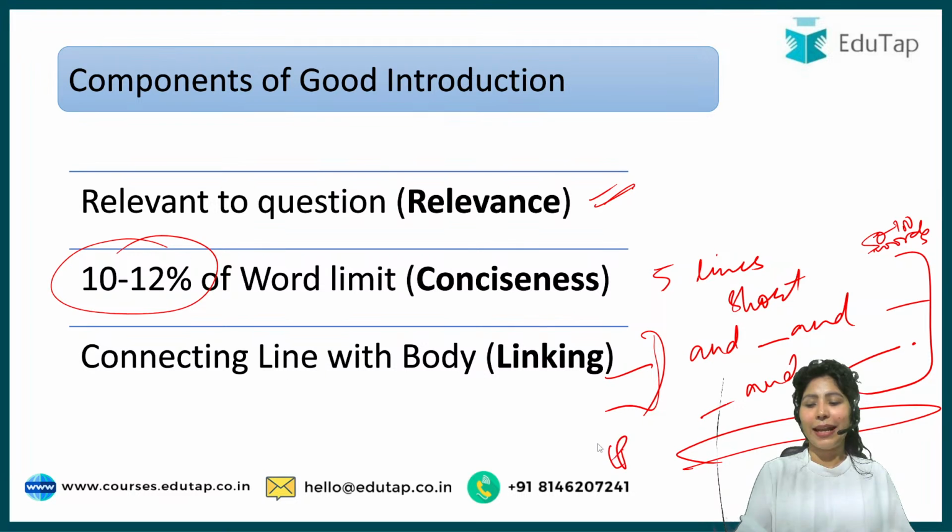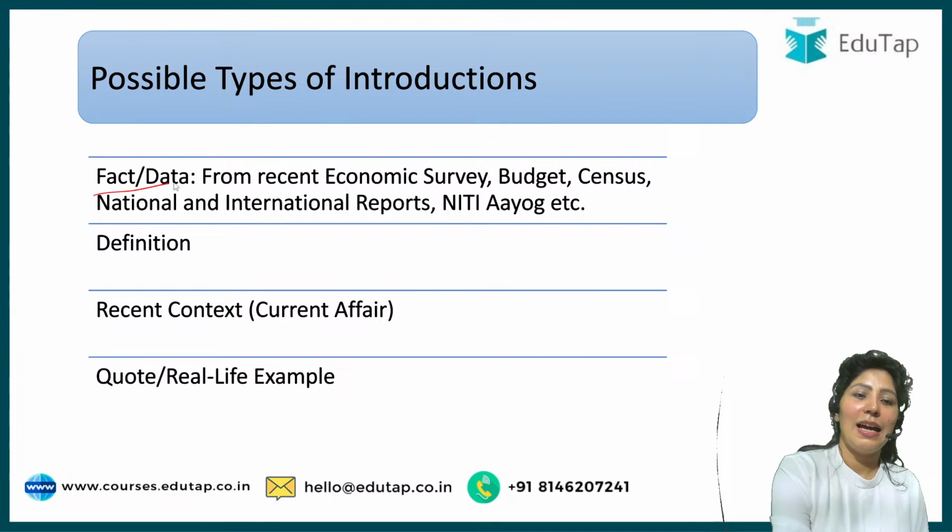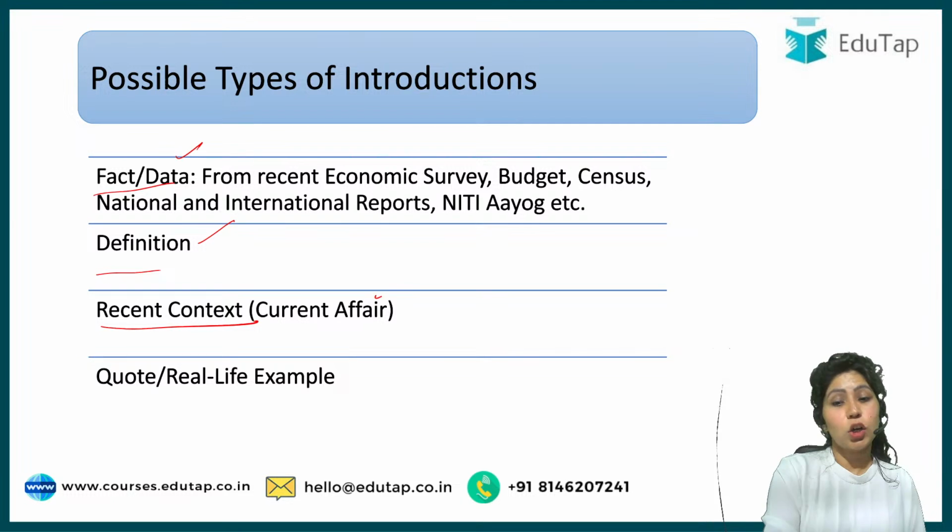We call it the linkage point. Linkage point: that the following are the factors that can help with women empowerment, or anything like that. So without a linkage point, we will not end our introduction. These are the components. Now, what can be the possible types of introduction? The introduction can have some fact or data. It can have some definition. It can have some recent context, current affairs.